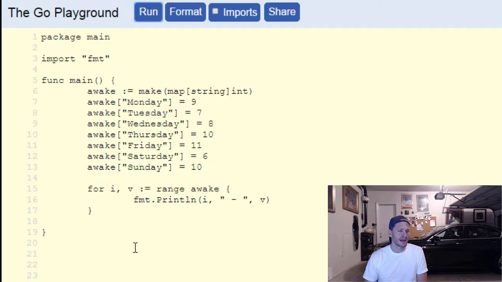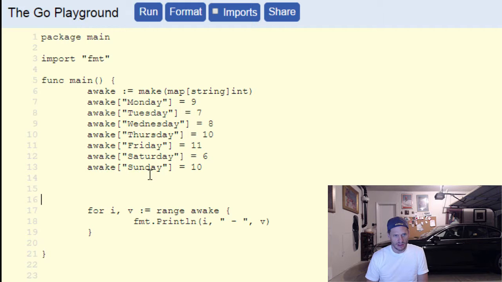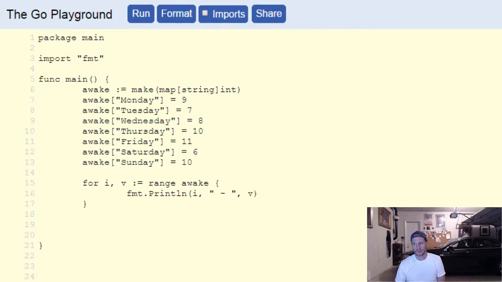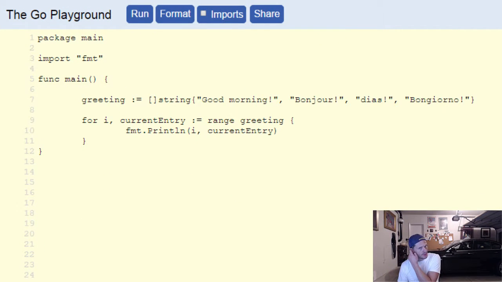So let's see a little bit more of that. I'm going to create a slice. We had a slice already, and I'm going to range over that one. We'll leave this one here for the map, and let's range over a slice. Here I've put together a slice of strings, just different greetings in different languages, greetings you usually say to people not far from this hour of the morning.